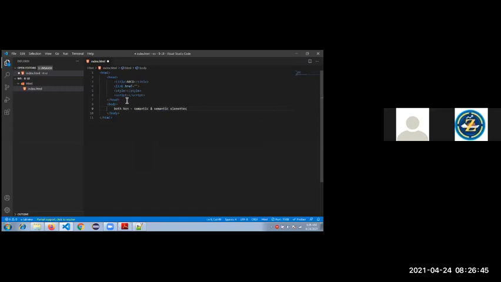Okay, so before going inside of the body section, guys, in that first session itself we have seen that HTML is a skeleton, CSS is a skin, and JavaScript is the nervous system, like that, right?